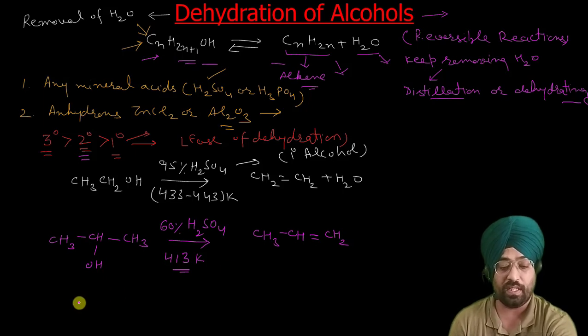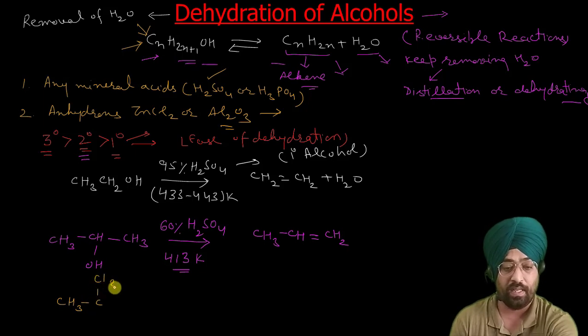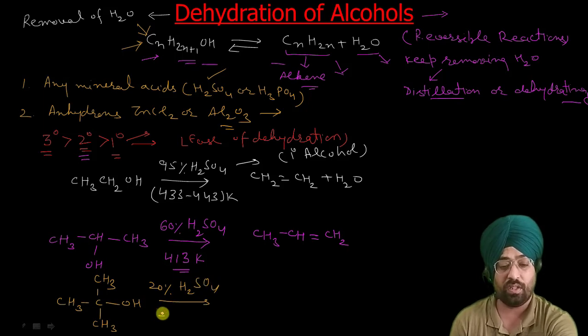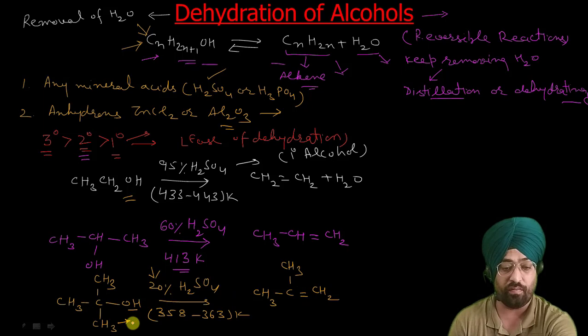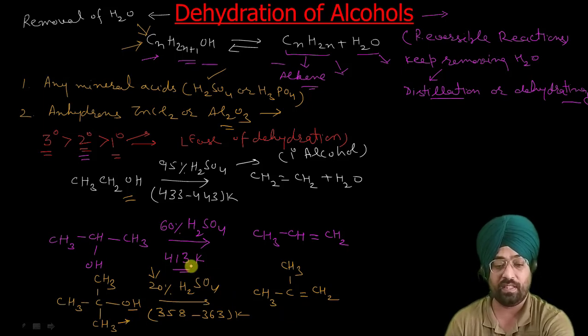Now a tertiary alcohol requires even less harsh conditions, so it can be dehydrated very quickly and very easily. For this we just require 20% very dilute sulfuric acid, and the temperature is around 358 to 363 Kelvin. So a much lower temperature compared to primary and secondary alcohols, and even the sulfuric acid required is dilute, and you get CH3 C double bond CH2, by removing this OH and one hydrogen. We will discuss its mechanism later.